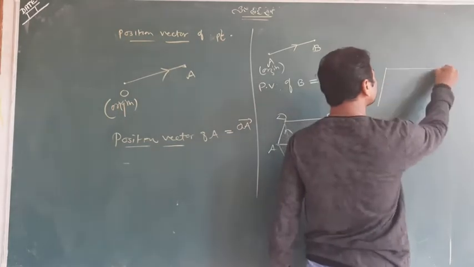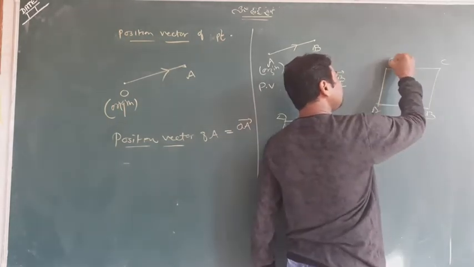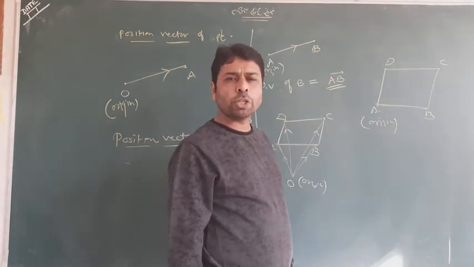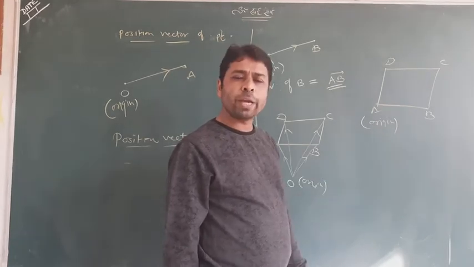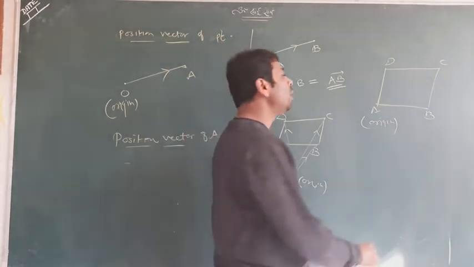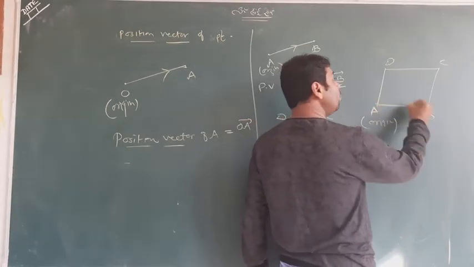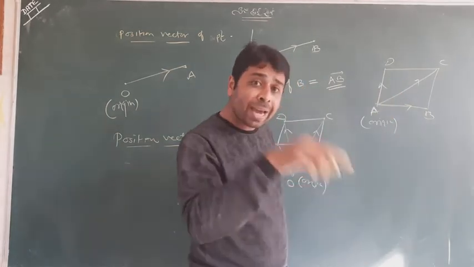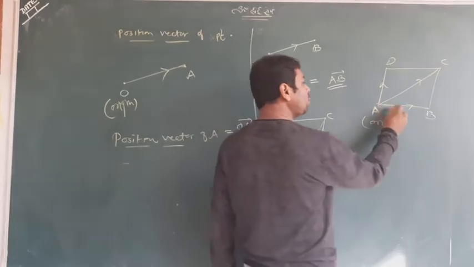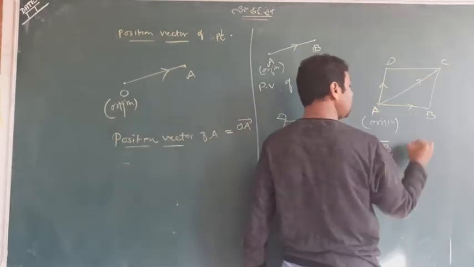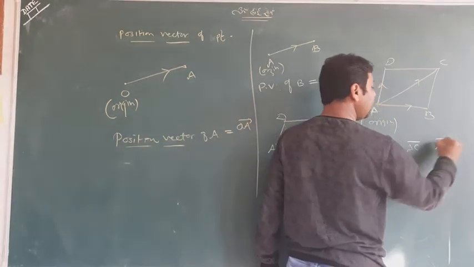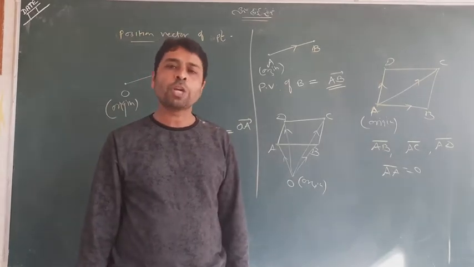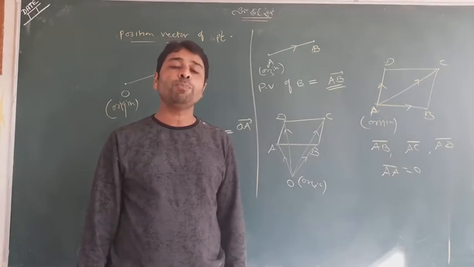And if you say A is the origin point, then the position vectors of all the points will be given with respect to A only. So the position vector of B is AB, of C is AC, of D is AD, and the position vector of A itself is 0. Why? The position vector of A is AA, meaning 0. Initial and terminal points are the same. So always remember, the position vector of the origin point is 0.